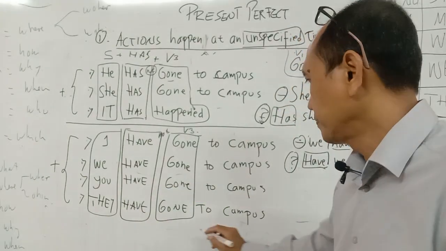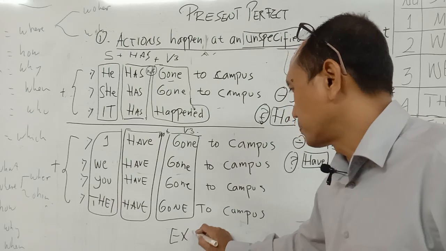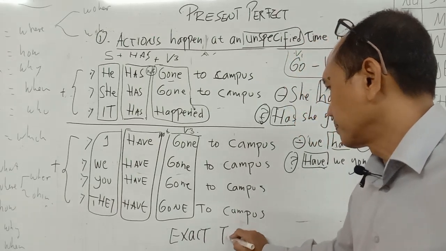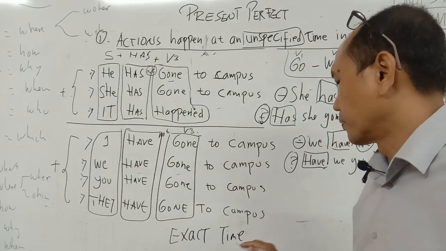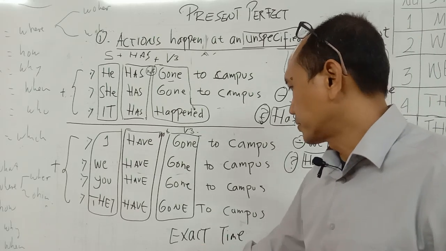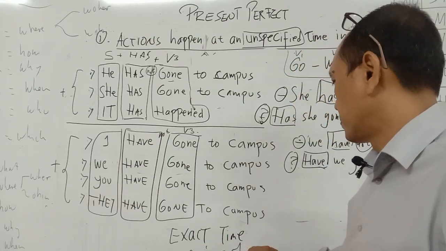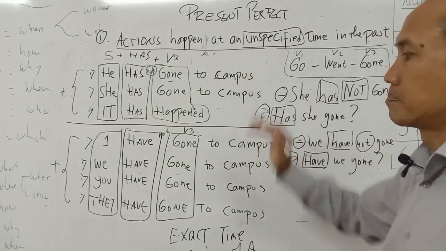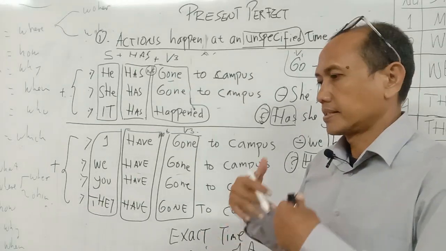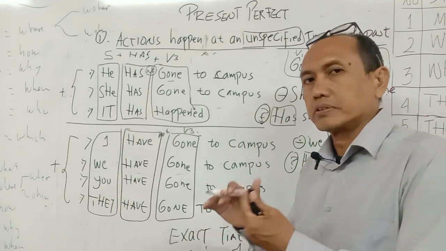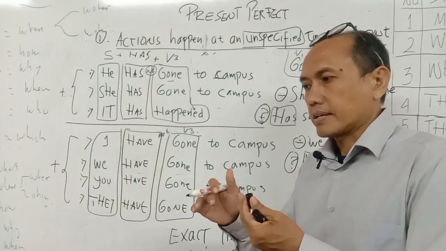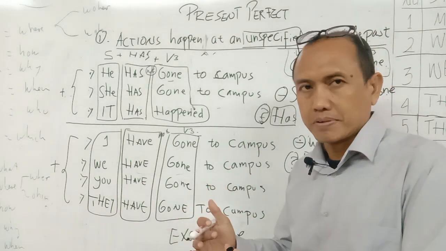The exact time is not important, okay? It's not important in the present perfect. Just to express an action. The action has already happened.